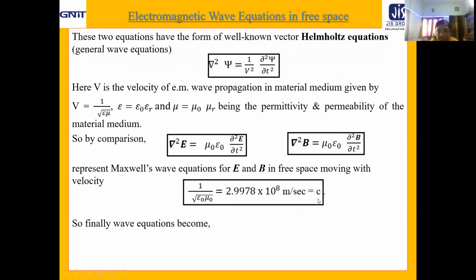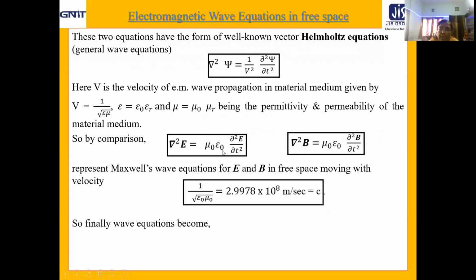So I'm repeating it once more. Just take a look here, and this is the vector Helmholtz equation. If you compare, the relations come out exactly similar, provided in place of 1 by v square, we are getting mu naught epsilon naught.